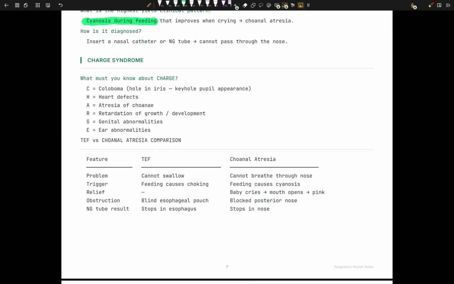Then we have genital abnormalities. In these genital abnormalities, we're going to have a micropenis. We can have cryptorchidism, right? We can have hypogonadism, right? And then in the E section, we're going to have ear abnormalities. Usually the external ear is affected, or maybe we can have some hearing loss as well, right?